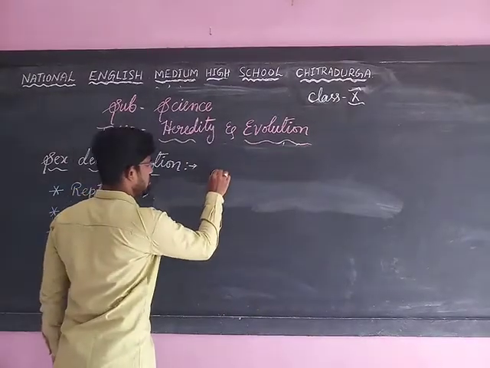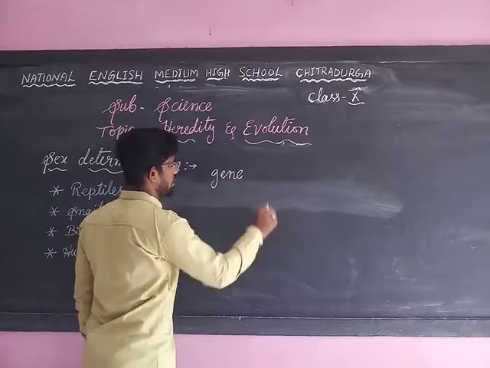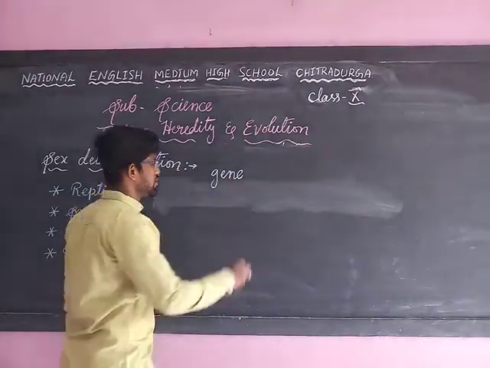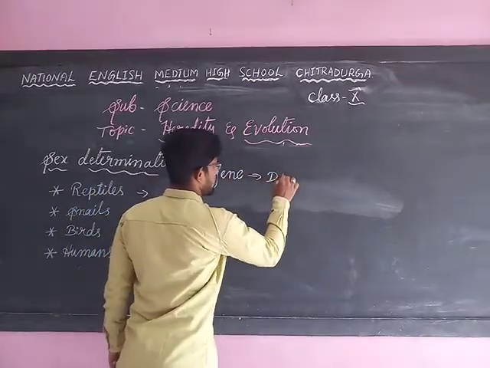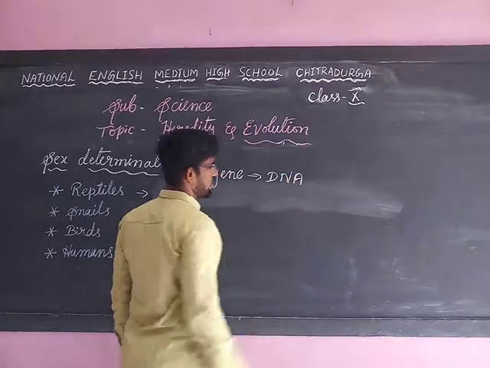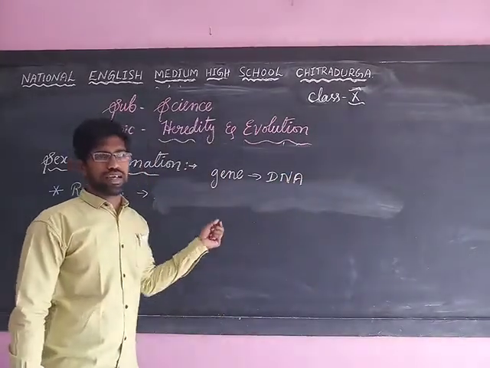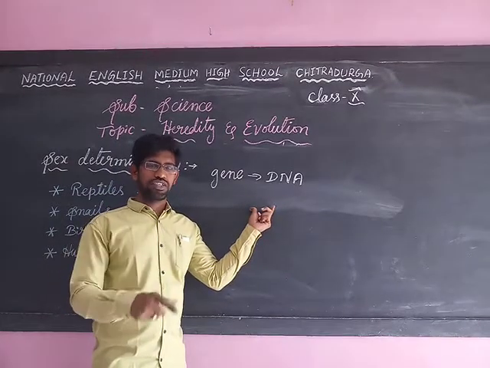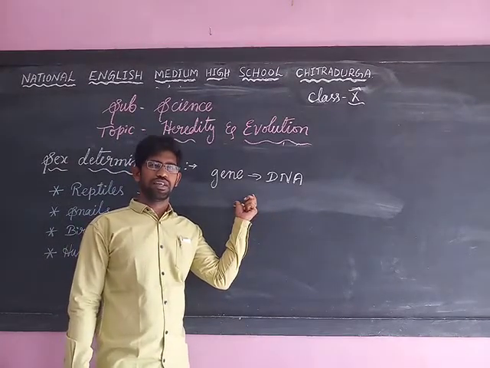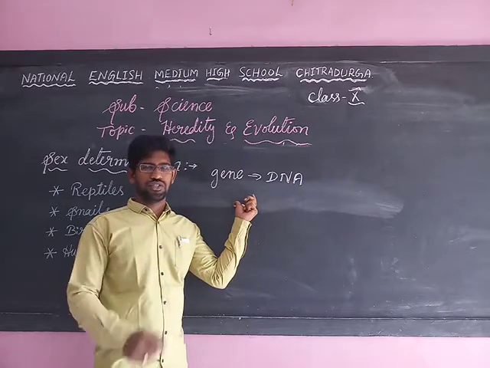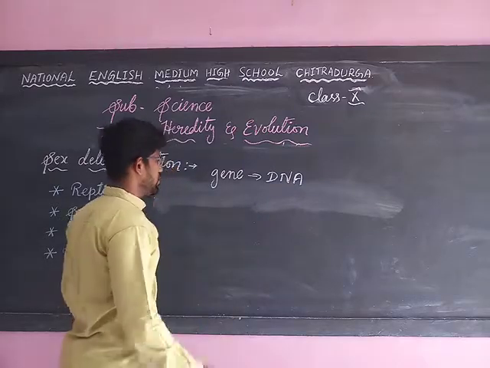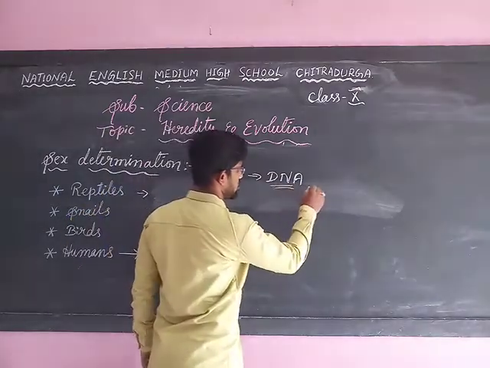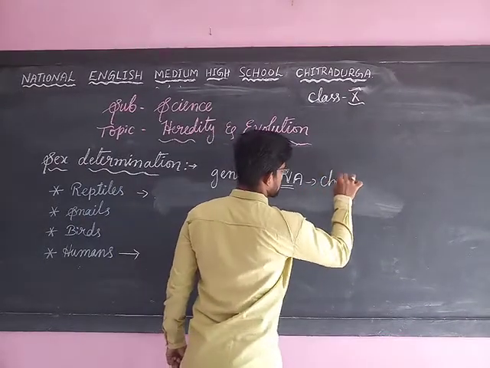The gene is responsible for inheriting characteristics, and this gene is present in our DNA, the deoxyribose nucleic acid. The DNA is the genetic hereditary agent which transfers the material from the parents to the children. And remember, this DNA is present in the chromosomes.